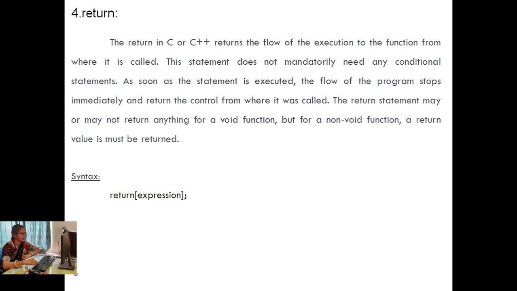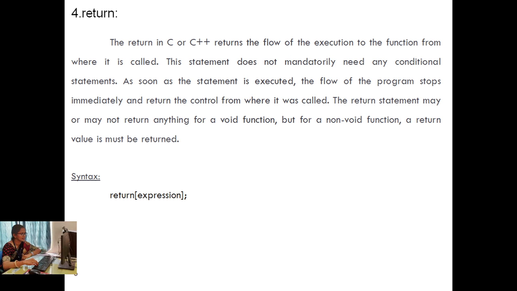We know that function calling happens first, so the value to be returned goes back to the caller. That's why it is known as returning the control to where it was called. The return statement may or may not return anything for a void function, but for a non-void function it must return a value. Void means a null value, so for a void function we can return nothing. But for a non-void function, it must return some value.